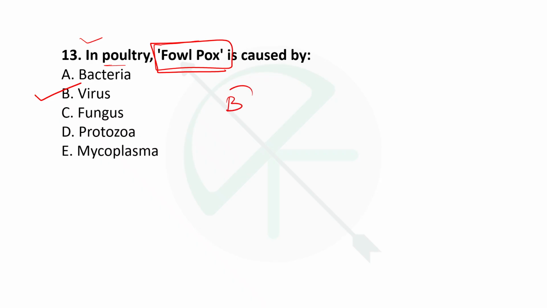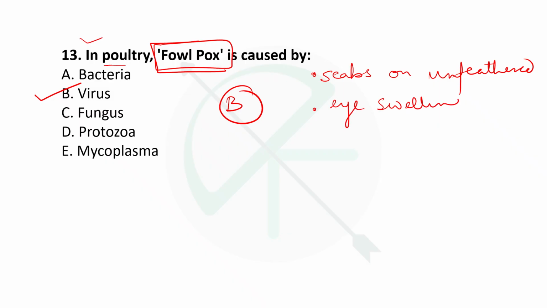Option number B. It's a viral disease where scabs appear on the unfeathered areas, and eye swelling happens, with crusting discharge that might take place. So it's a viral disease.